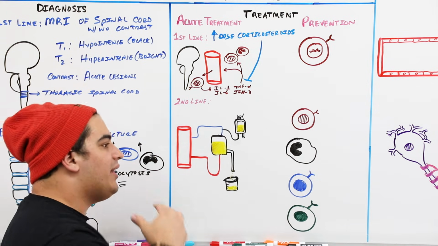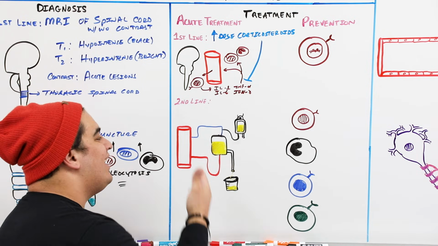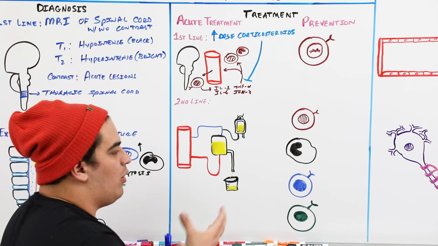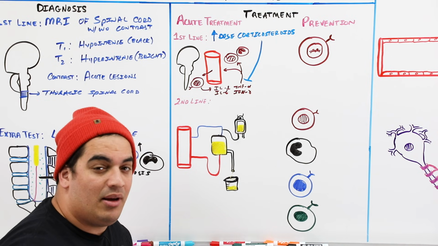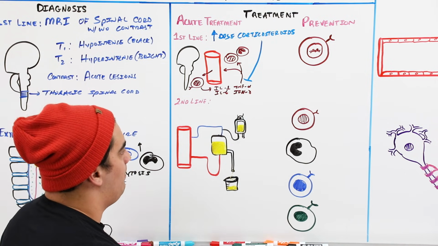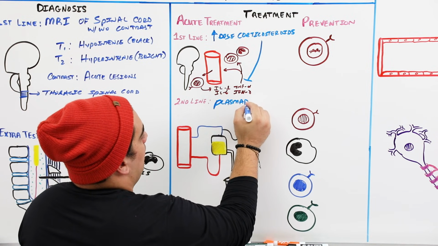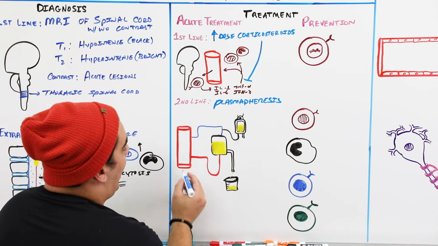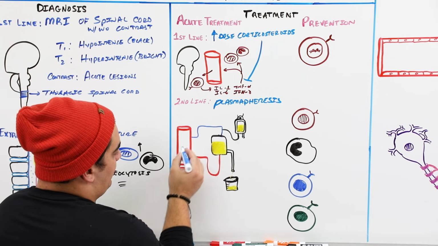Now, let's say that you try the high-dose corticosteroids, or you have a contraindication to steroid use and you can't use it. A second-line agent is cleaning the blood. So what do we call this, where we clear certain elements, maybe antibodies or certain proteins from the blood that may be involved in transverse myelitis, and then replace it with normal healthy plasma or donor plasma? This is called plasmapheresis. So this is your second line treatment. And so what happens is, let's say that we had some of those antibodies or other proteins that are involved here in this transverse myelitis.